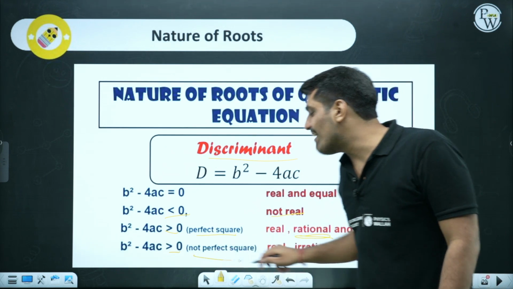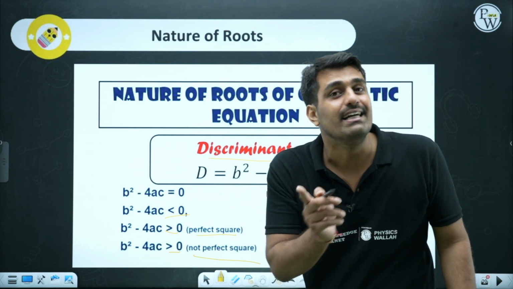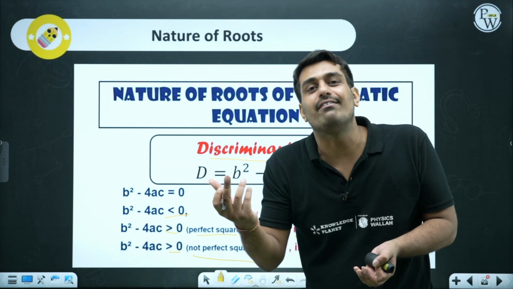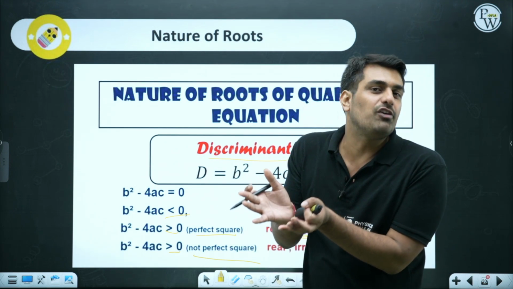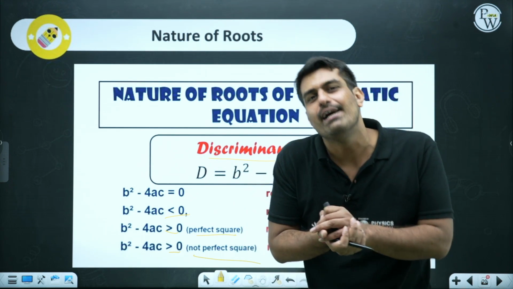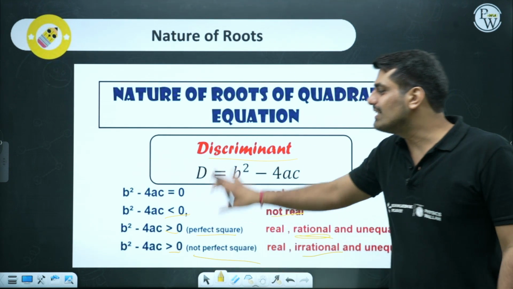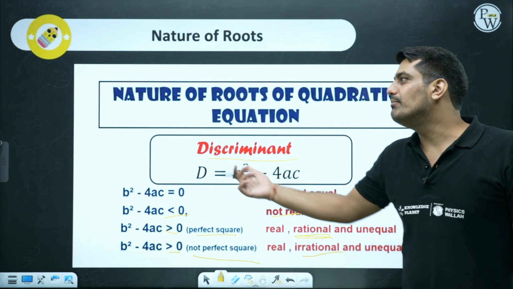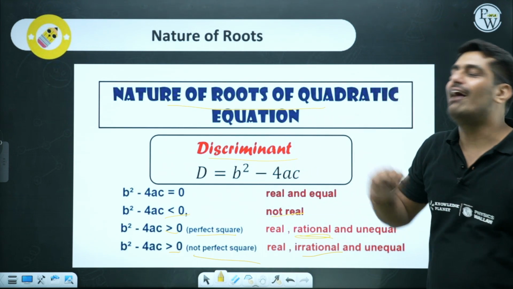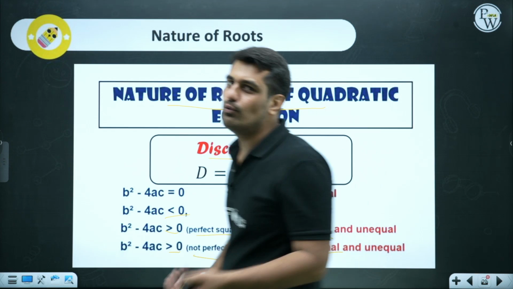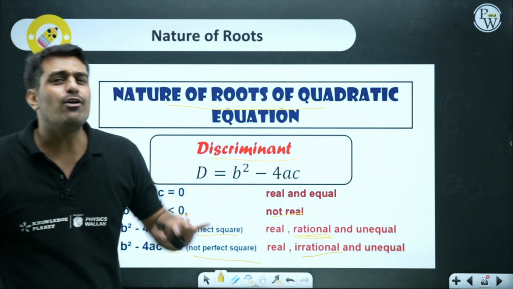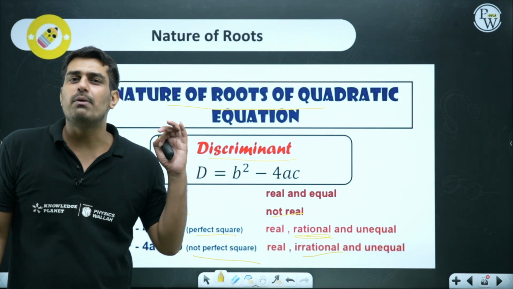But when we do not have a perfect square, like root 33, in that case we cannot further factorize root 33, and the solution which we'll be getting will be an irrational number. So these are the 4 cases which we have for the discriminant, and that is all which we have in the topic of nature of roots of a quadratic equation. I hope you realize the importance of this particular thing.